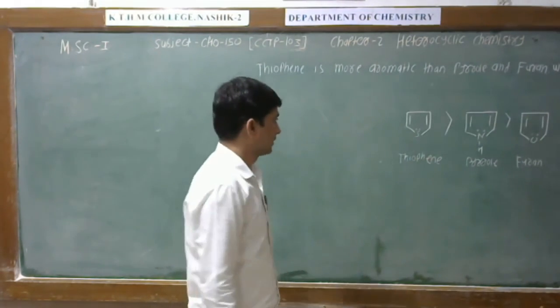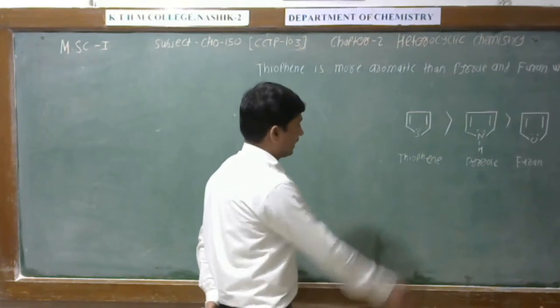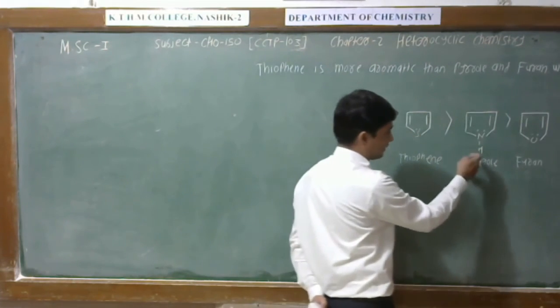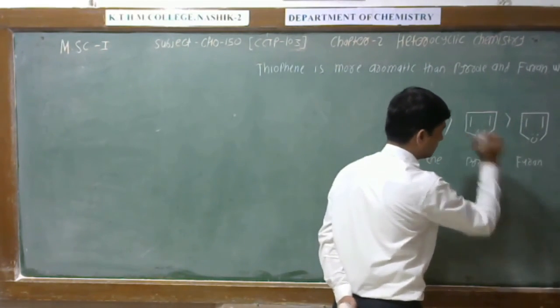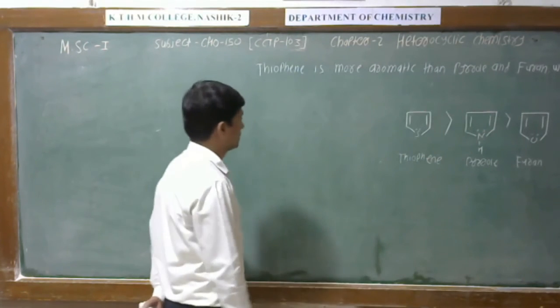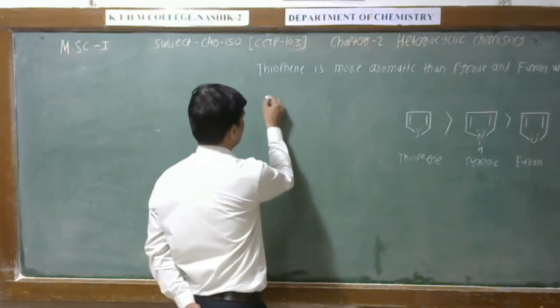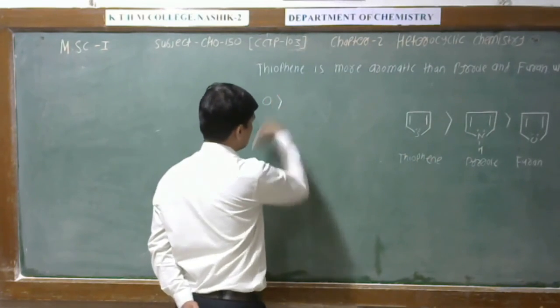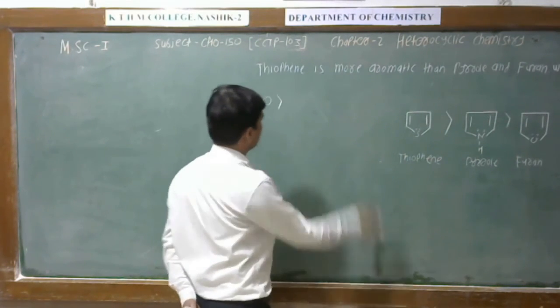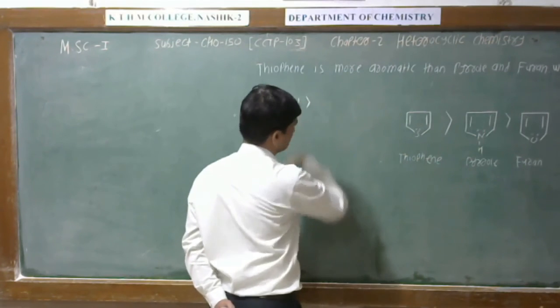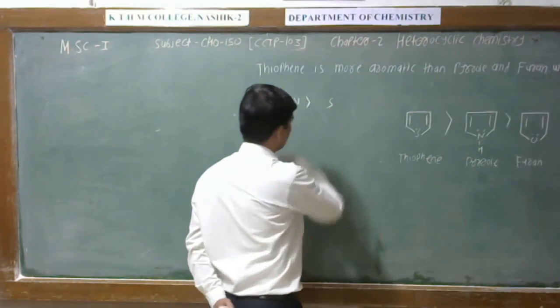Why is thiophene more aromatic than pyrrole and furan? See here, thiophene contains sulfur, pyrrole contains nitrogen, and furan contains oxygen. If we see the electronegativity of these 3, oxygen is more electronegative than nitrogen, and nitrogen is more electronegative than sulfur.